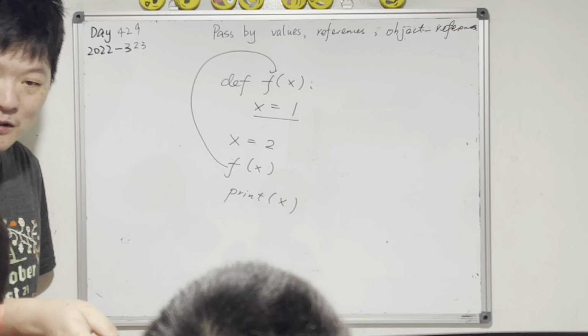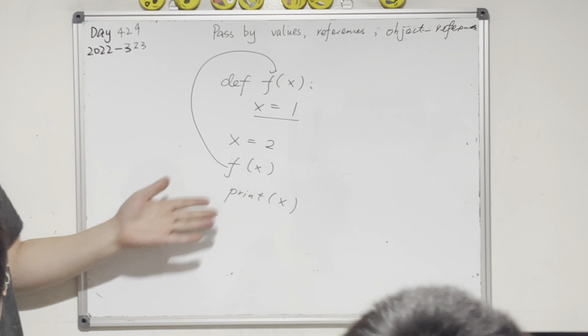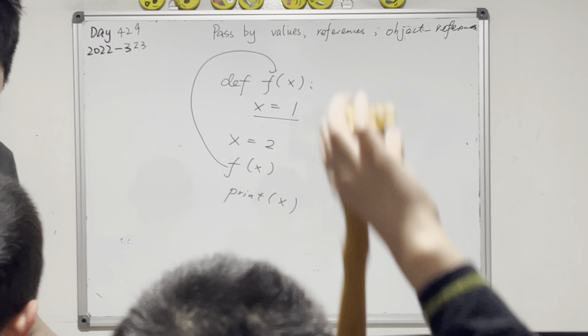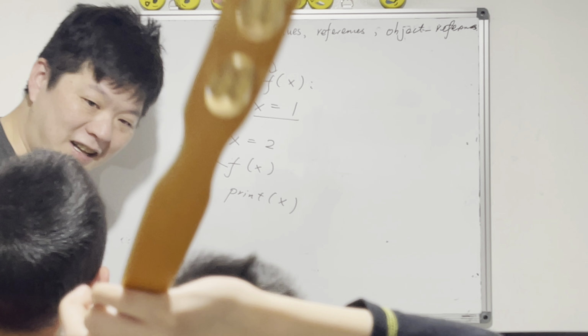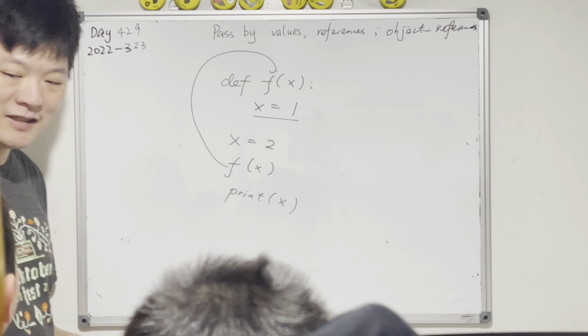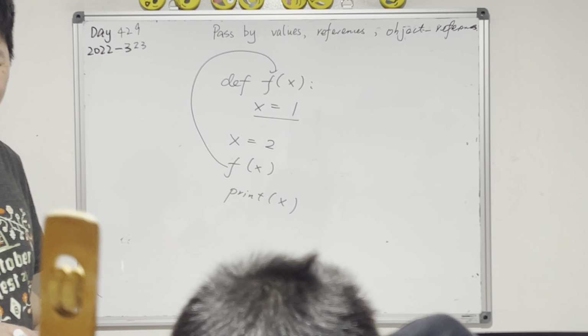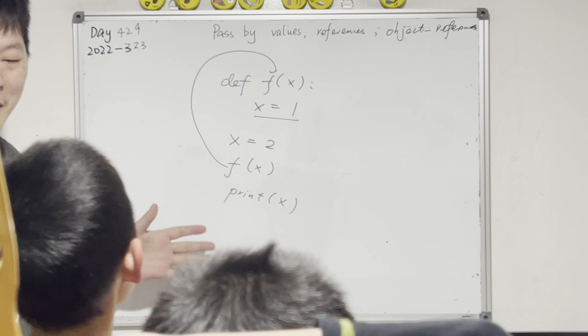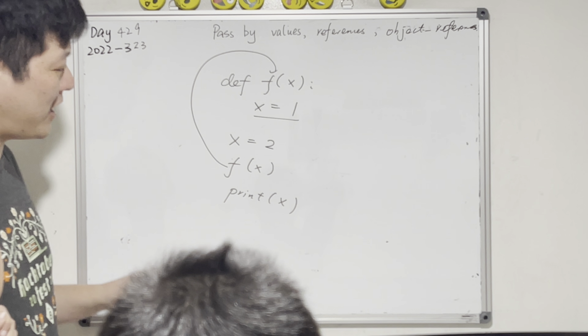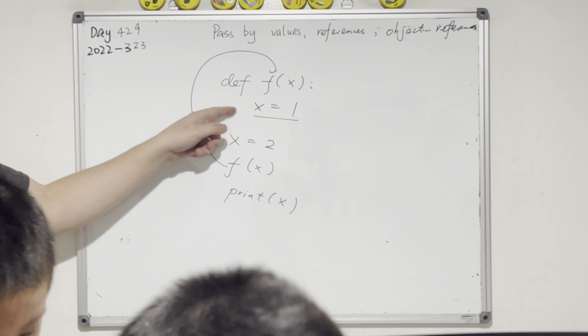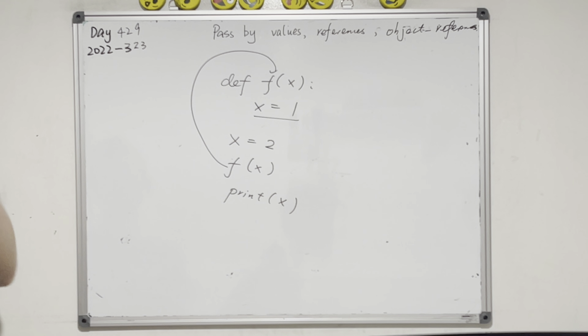You say 2? X is 3? X equals 1. And how about you? 1 or 2? Guess. I haven't talked about this before. Don't worry, just learn them. 2. It's not 1. 2 is the right answer.